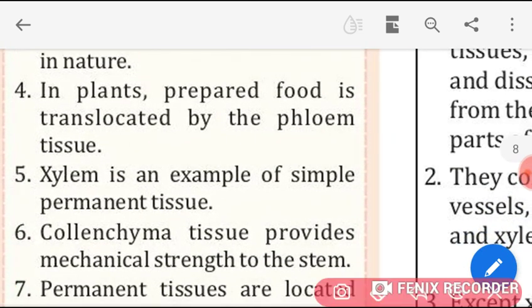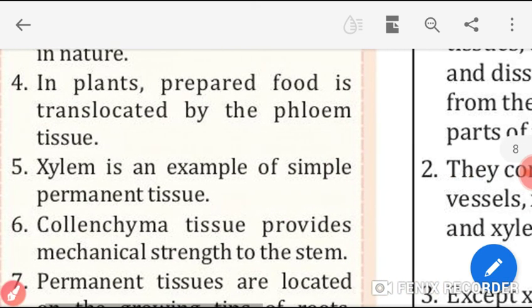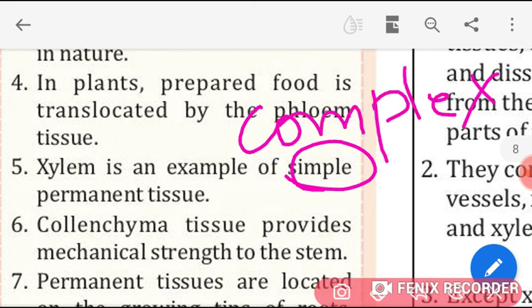Now, fourth, in plants, prepared food is translocated by the phloem tissue. Students, this is correct statement. It is true. Now, fifth, xylem is an example of simple permanent tissue. This statement is false. And what is the correction in this statement? Instead of the word simple, you have to write complex. C-O-M-P-L-E-X. Complex.